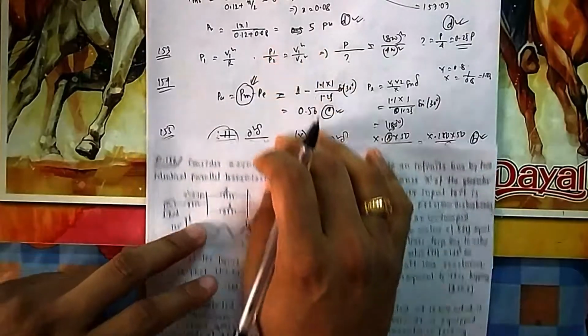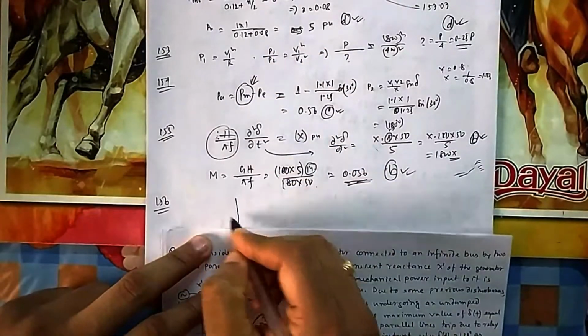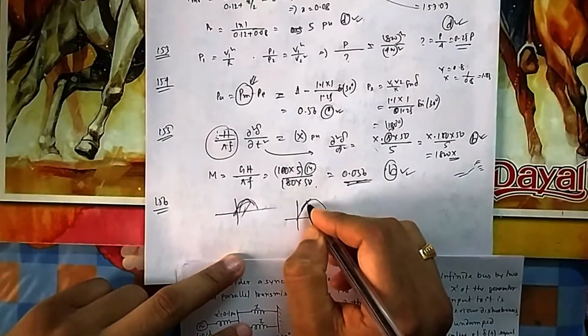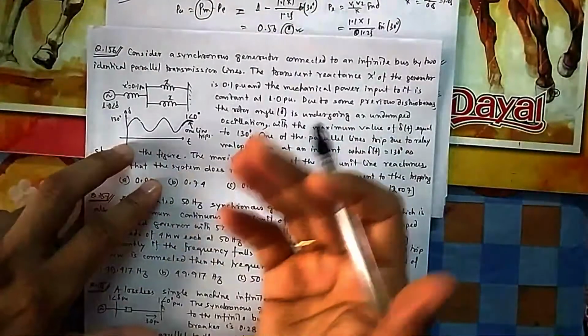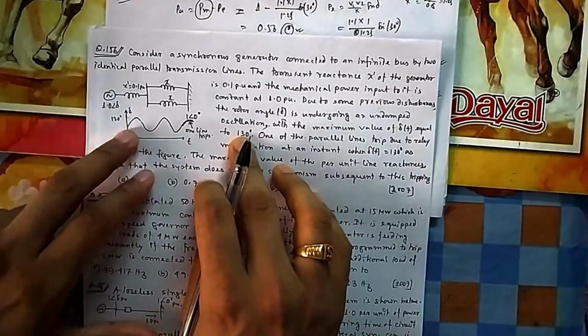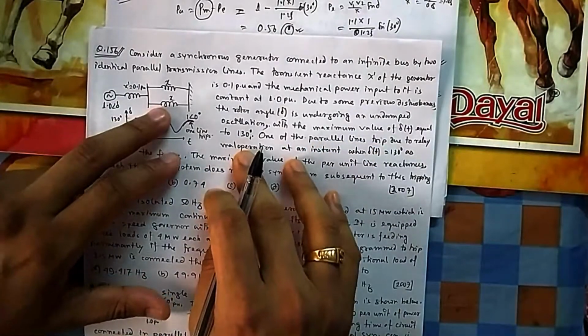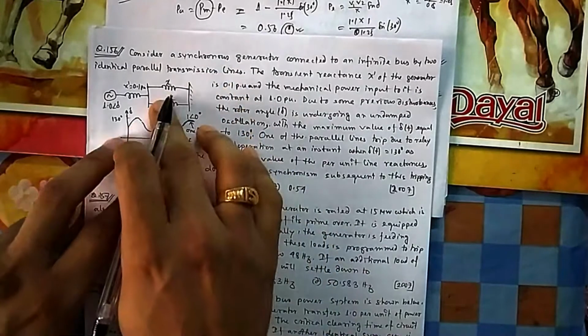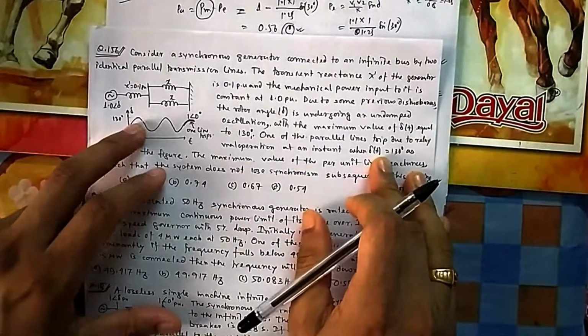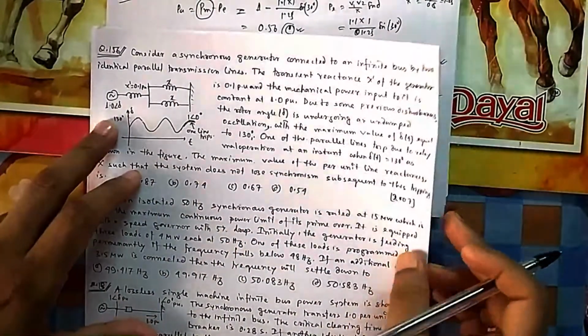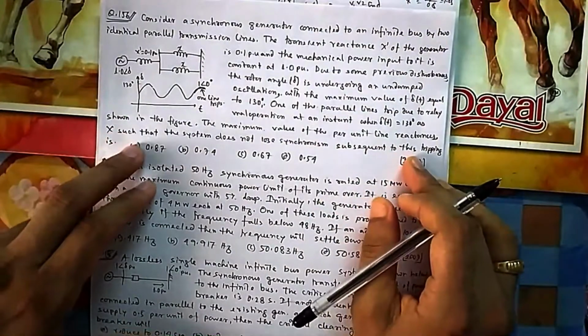You can think of it this way: suppose your delta was moving from here to here, up to this much. So there were initial oscillations where the maximum is 130. Now one of the parallel lines trips due to relay maloperation. Suddenly one line has gone out. When delta is equal to 130, as shown in the figure, find the maximum value of the per unit reactance X such that the system does not lose synchronism subsequent to this tripping.